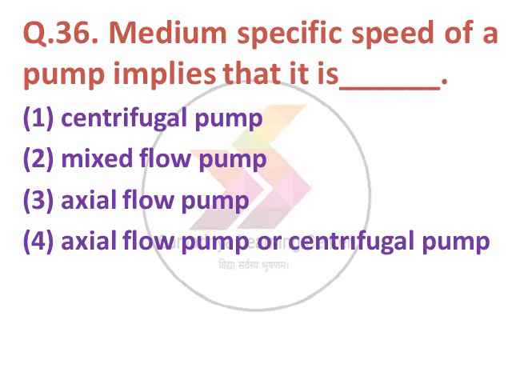Medium specific speed of a pump implies that it is option 1 centrifugal pump, second mixed flow pump, third axial flow pump, 4 axial and centrifugal pump. The option number 2 is correct, mixed flow pump.